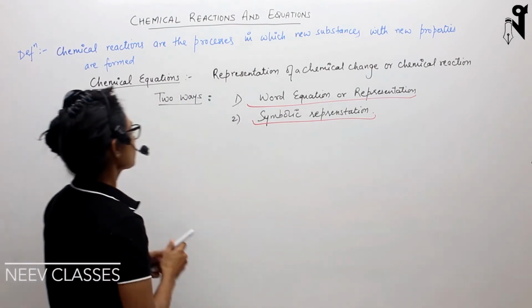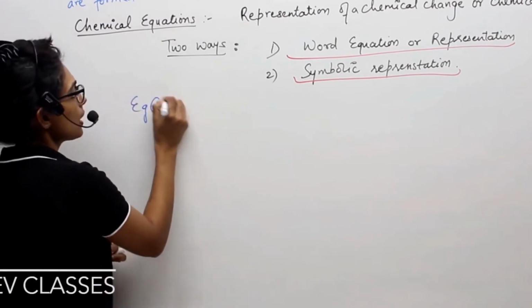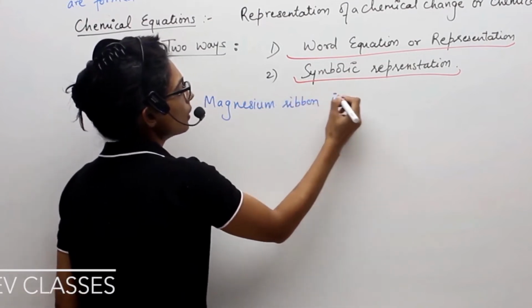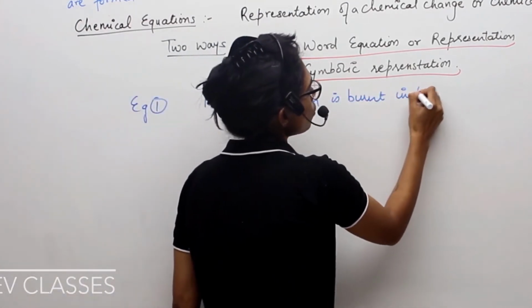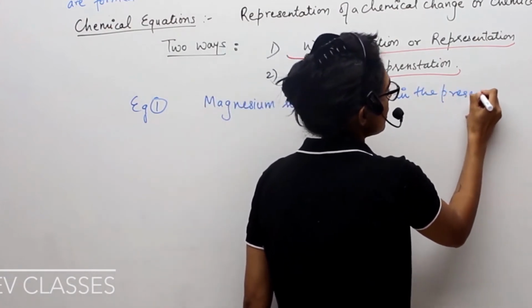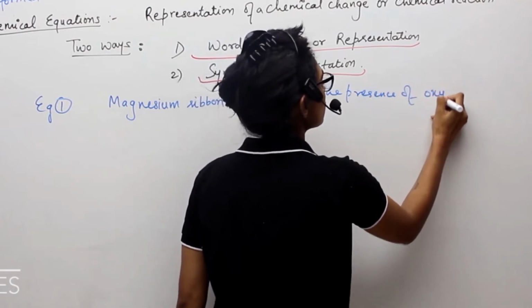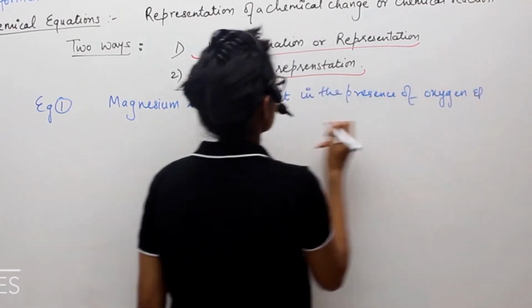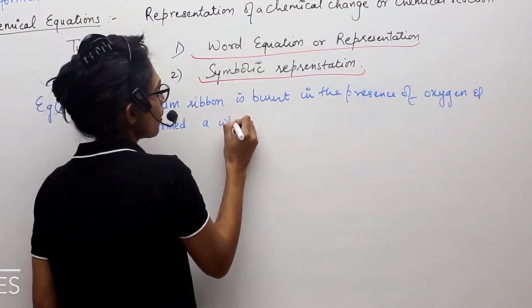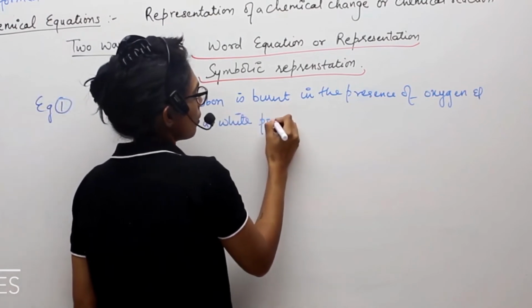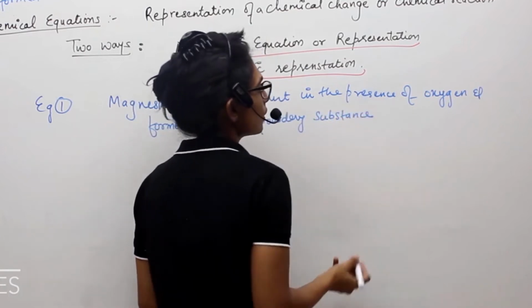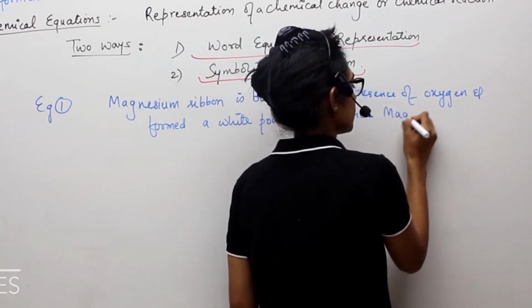Let's say example 1. Let's say I have taken magnesium ribbon is burnt in the presence of oxygen, and formed a white powdery substance, magnesium oxide.